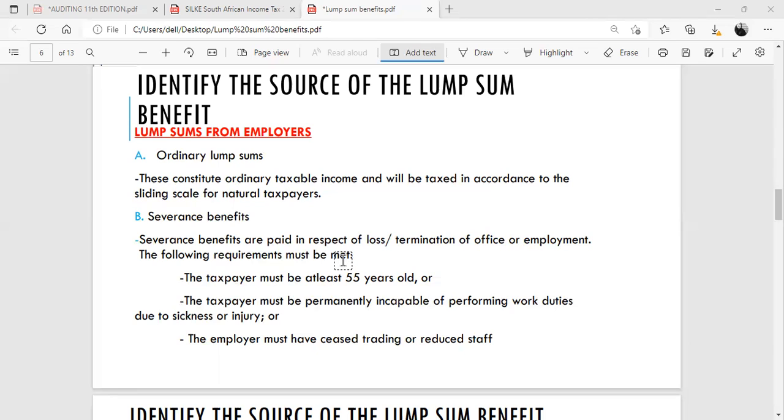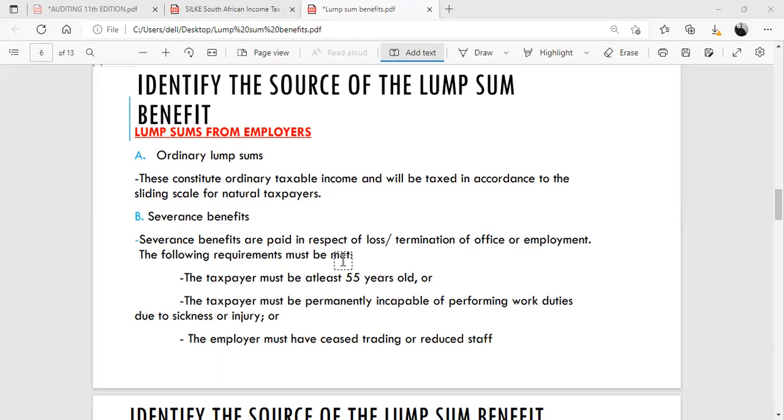So in addition to the loss or termination of office, the following requirements must be met. Taxpayer must be at least 55 years old. Taxpayer must be permanently incapable of working, or the employer must have had a general staff reduction.